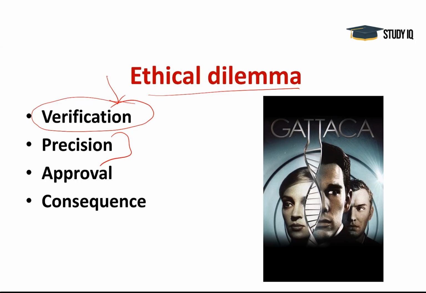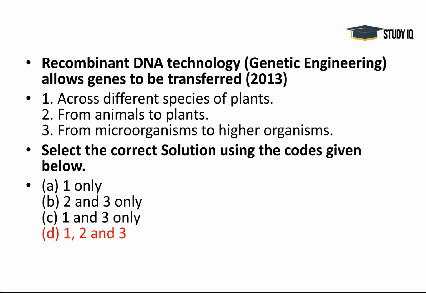Off targeting can happen. Approval, because in most countries of the world such experiments are banned and are punishable by law. So without regulatory approvals, there will be data and information gaps about experiments on genetic editing. And there are different consequences also, that the recent research has edited the genes of an embryo which would be passed on to offsprings and make changes in the genome of the next generation. There is a problem of designer babies.